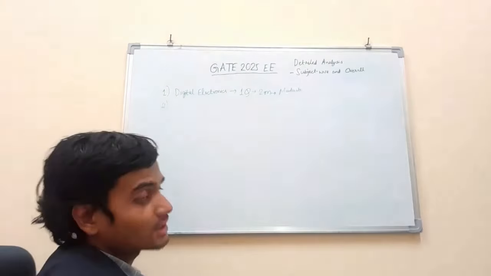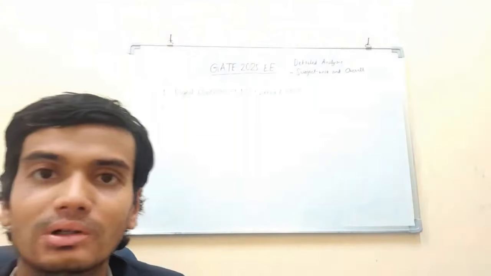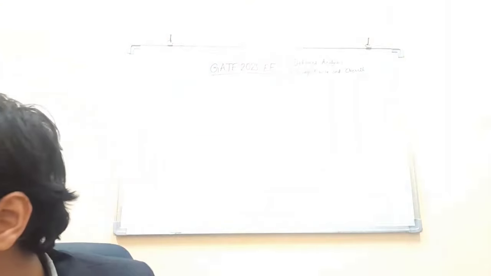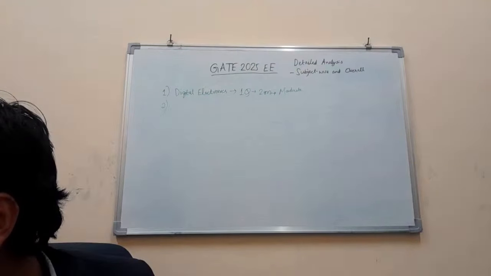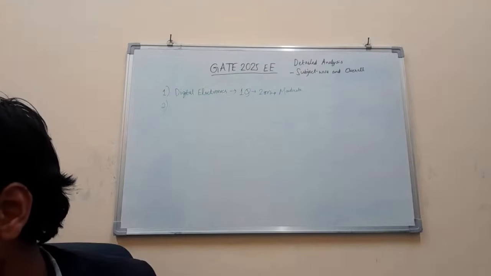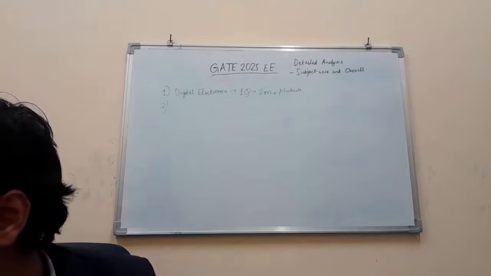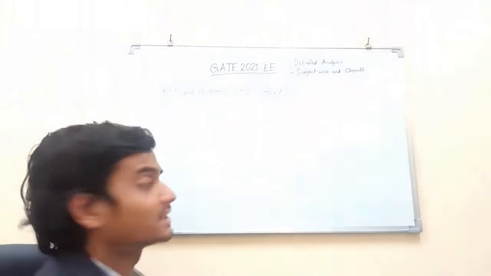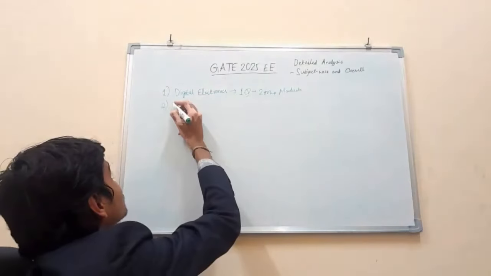The next subject which had higher weightage as compared to digital electronics was electrical and electronic measurements, with 5 marks.